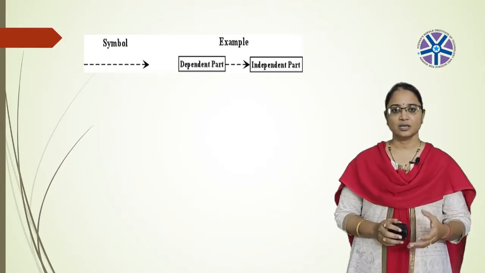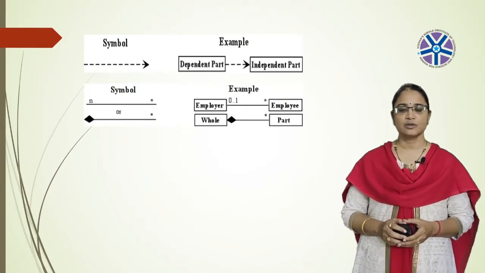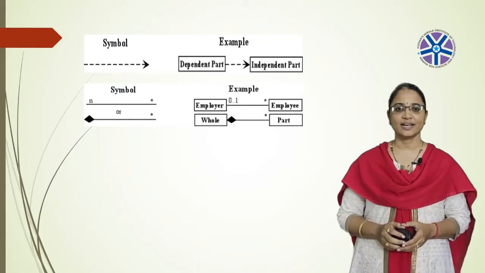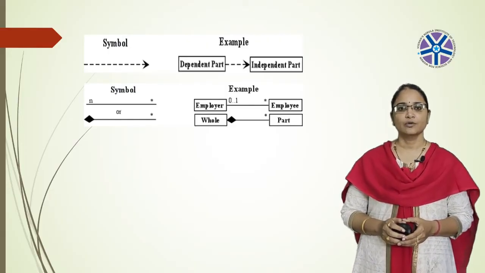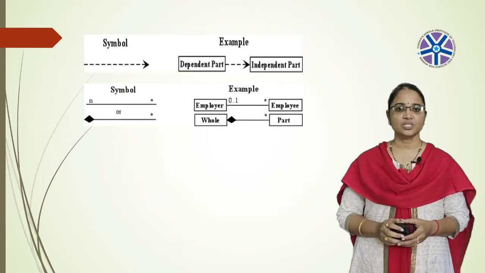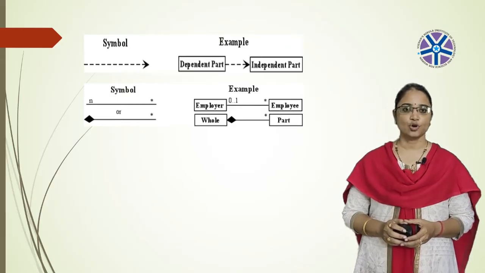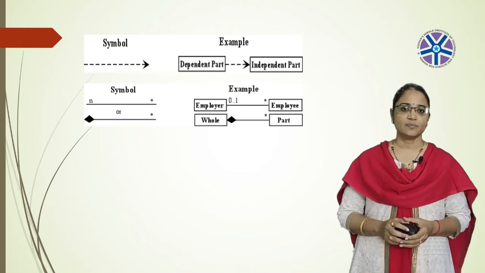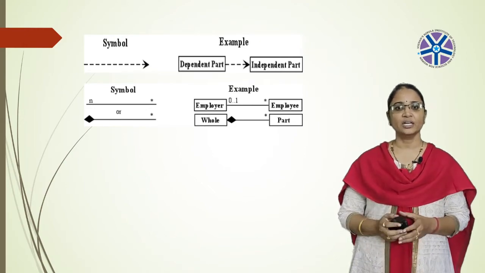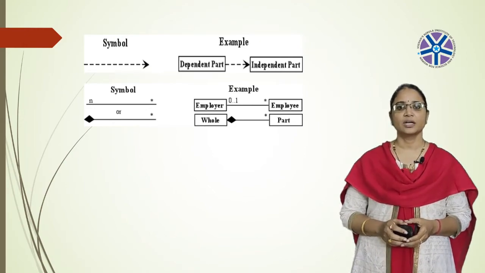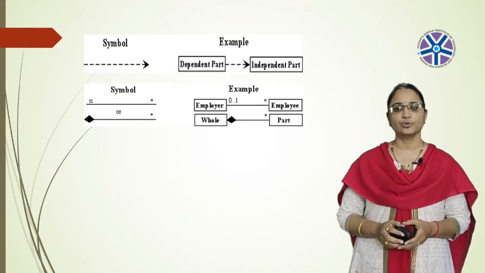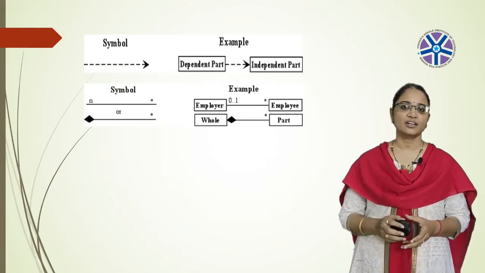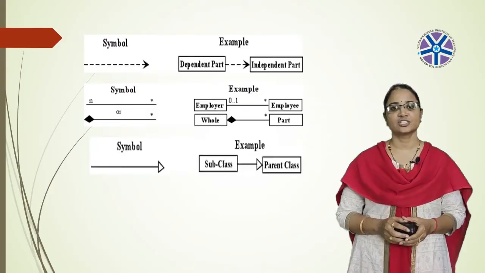Association, there are two types of associations. First one is a solid line and second one is the aggregation symbol, which is represented by using a rhombus head, solid rhombus head. So if you want to represent the semantic relationship between the employee and employer, you can use this symbol. And next, this aggregation can be used for the whole and part relationship. You can use this aggregation symbol.